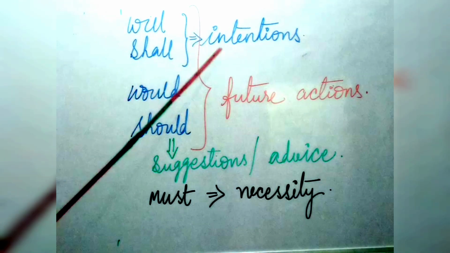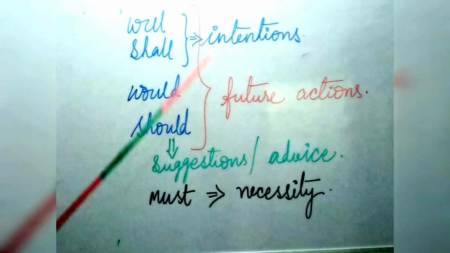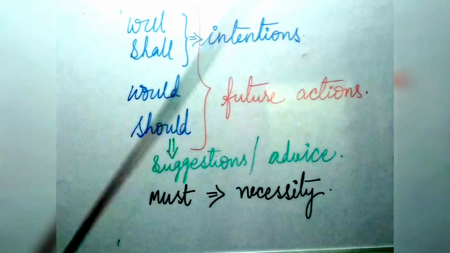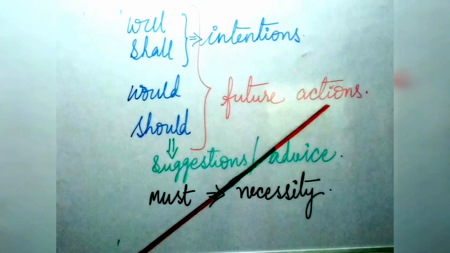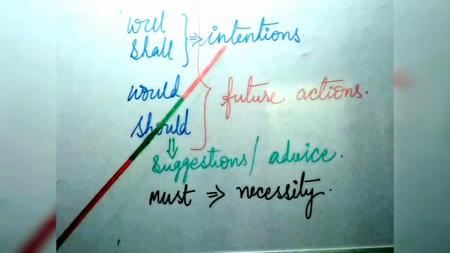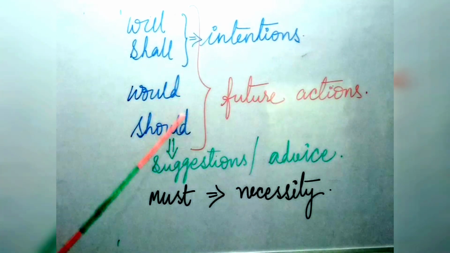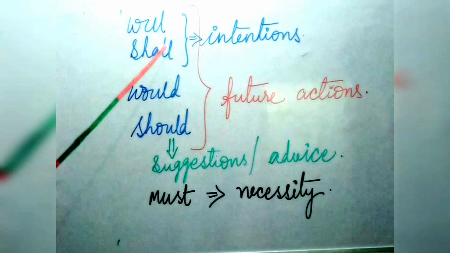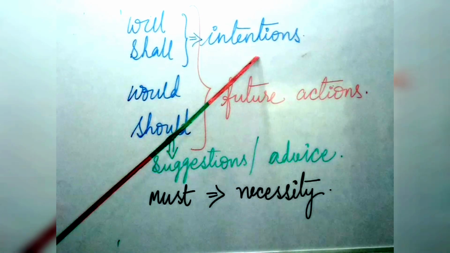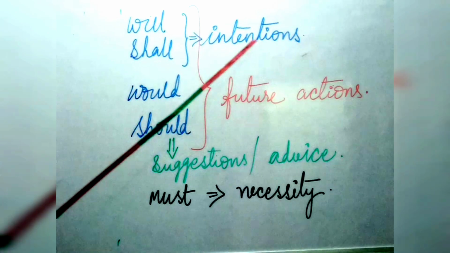Now, the uses of will, shall, would and should. Remember, dear students, these four are used in future actions. That means in the future tenses, something going to happen. For expressing those future actions, we use the modal verbs will, shall, would and should. Now, will and shall. We use will and shall to express intentions. Intentions means a part of our planning.